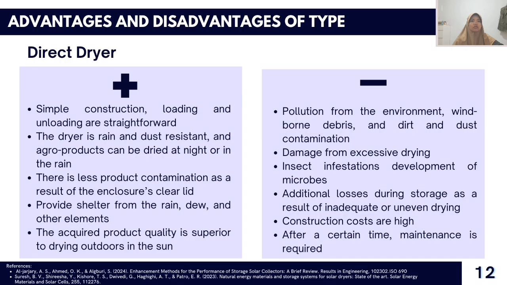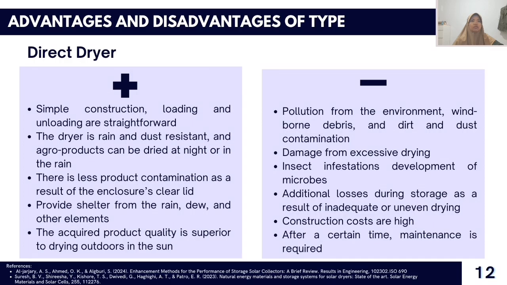in the rain. There is less product contamination as a result of the enclosure's clear lid. It provides shelter from the rain, dew, and other elements. The acquired product quality is superior to drying outdoors in the sun.